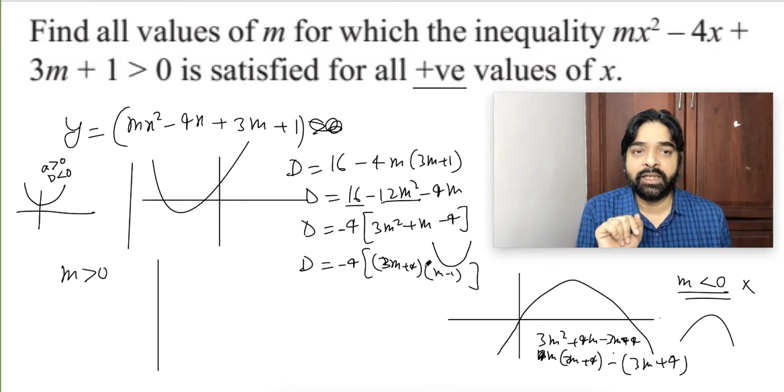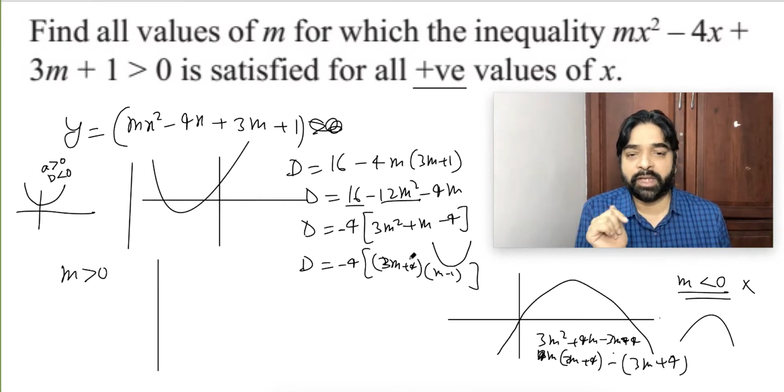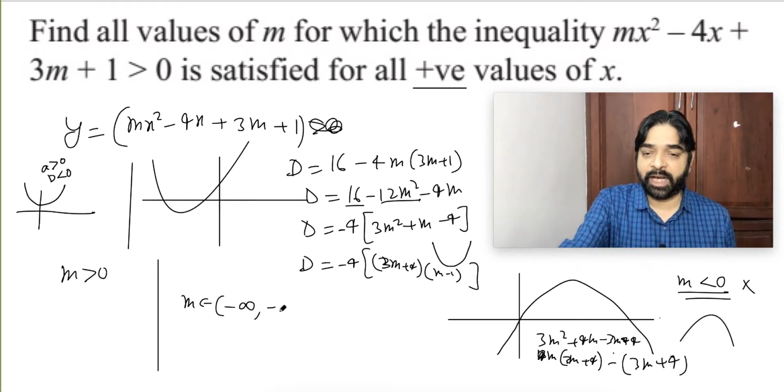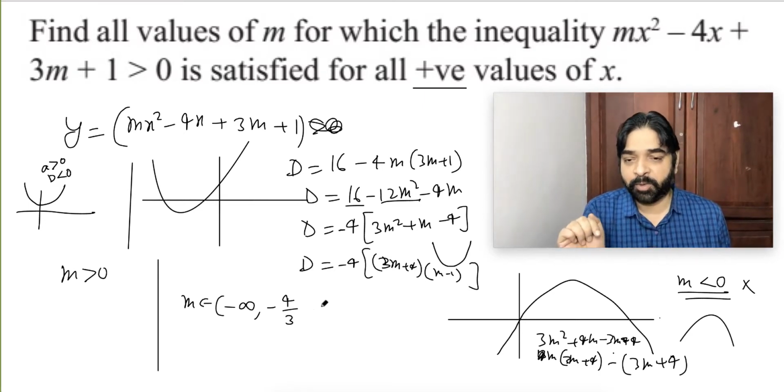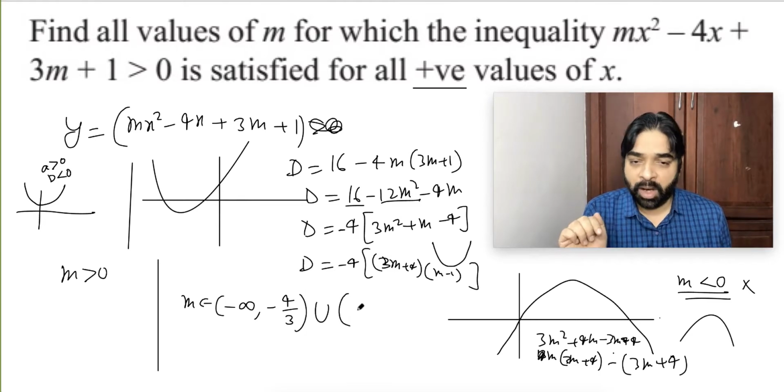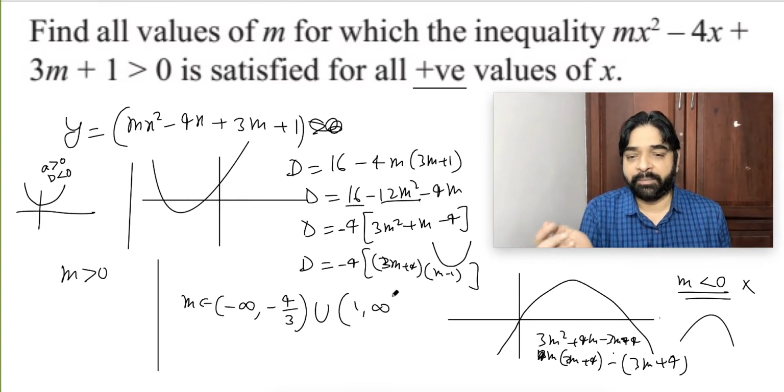Are you able to understand? This should be greater than 0. Polynomial inequality apply. This greater than 0 means what? M should be an element of, directly I am writing, minus infinity to minus 4 by 3. If anywhere I make a calculation mistake, please correct me.